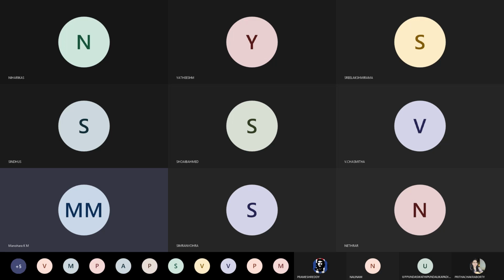The precoder matrix F is NT into M. The noise vector n is NR into 1 and M is the number of spatial data streams sent in the general case.